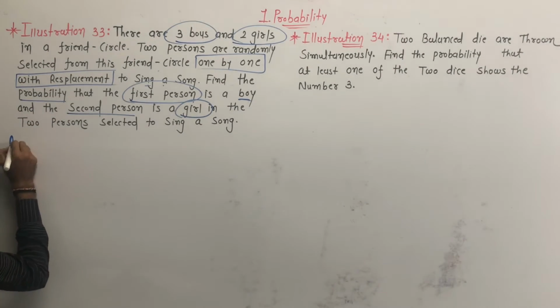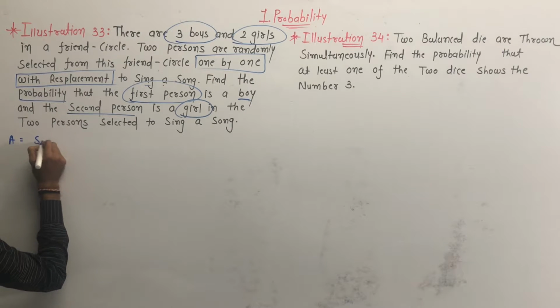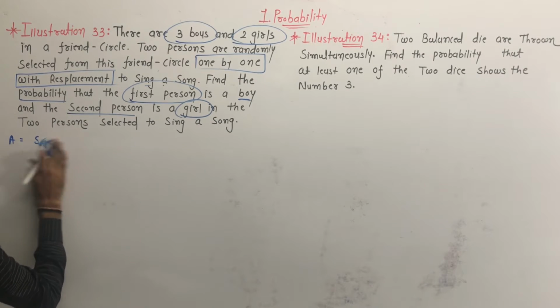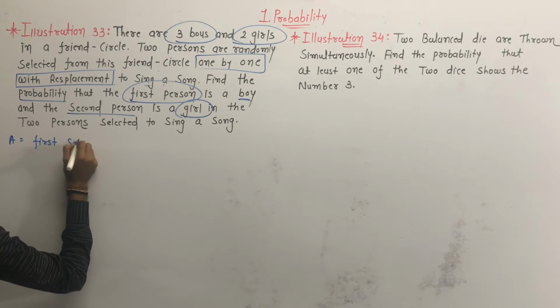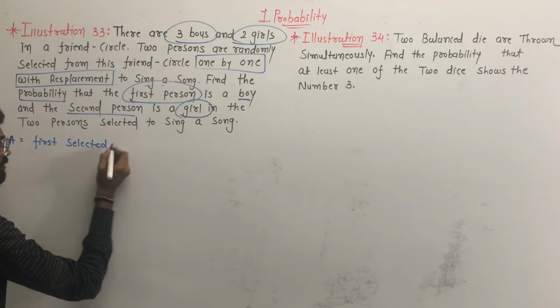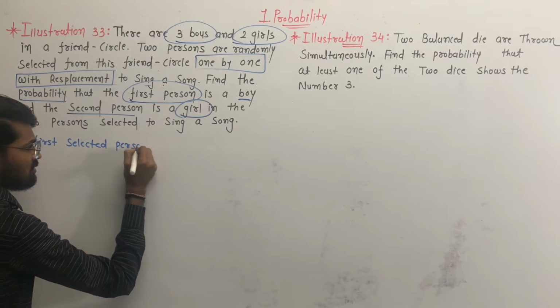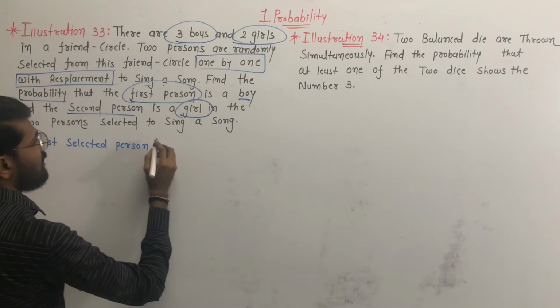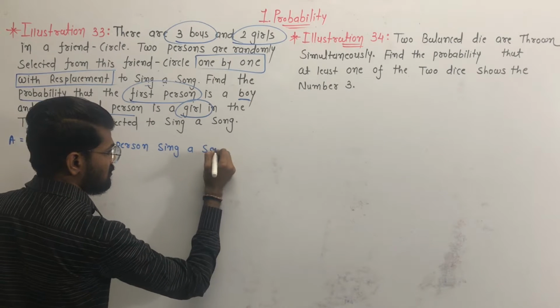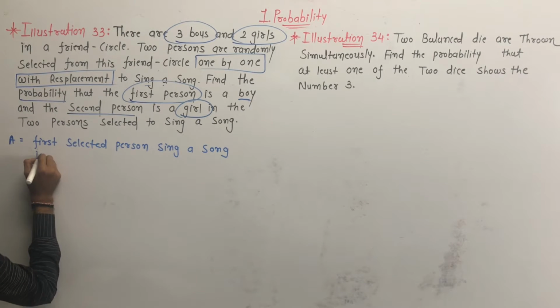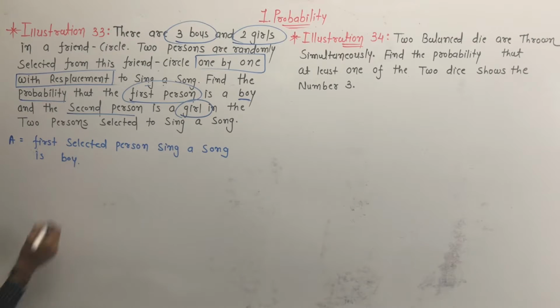Event A is the first selected person to sing a song is a boy. पहले boy आता है गाना गाने के लिए. चलो, and what is the probability for this event A?